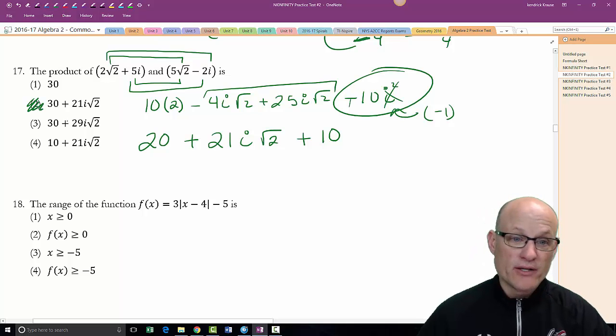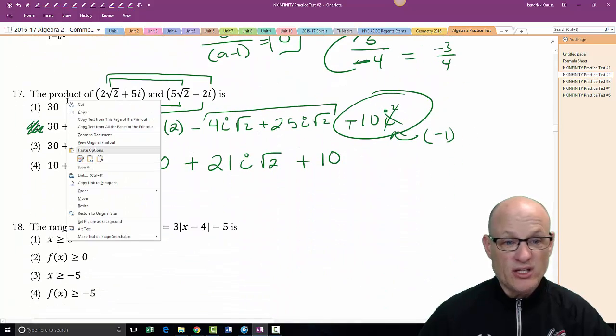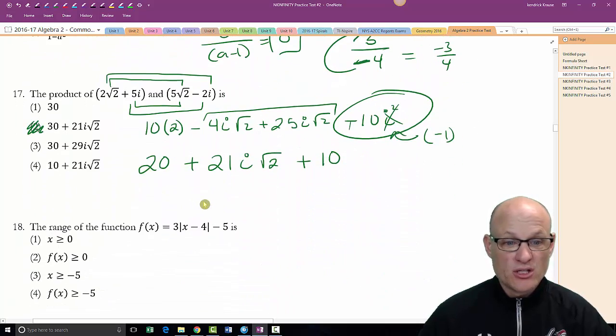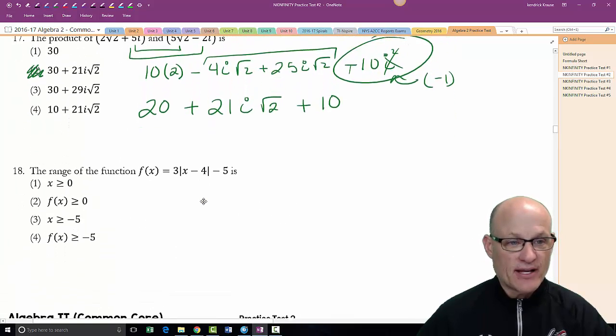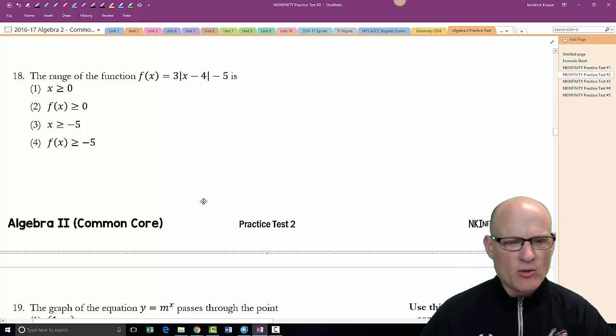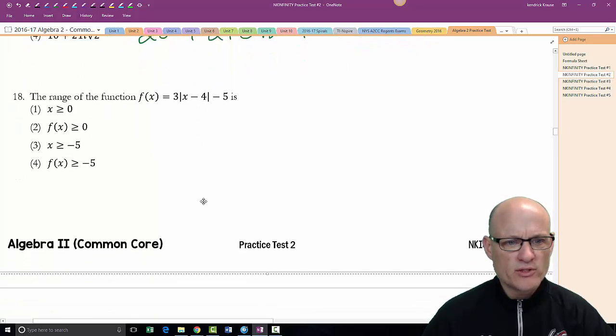Again, that's another one you could have just typed into your calculator. It would have given you a crazy decimal, weird looking complex number, but you could have done it. And then you just put the final answers in, you get the same thing. So anyway, what do we have here?